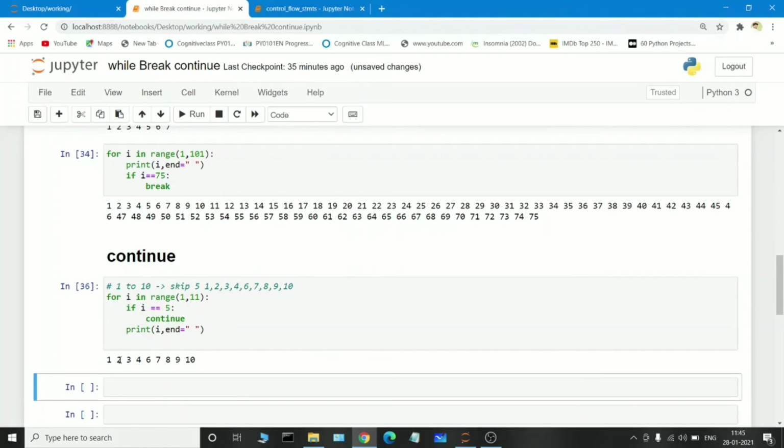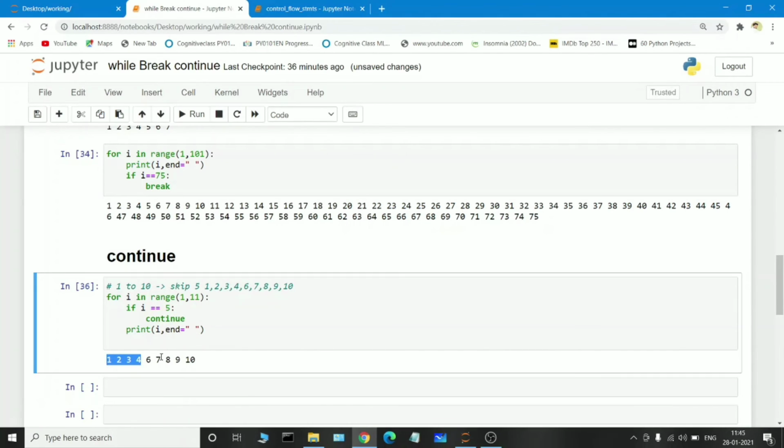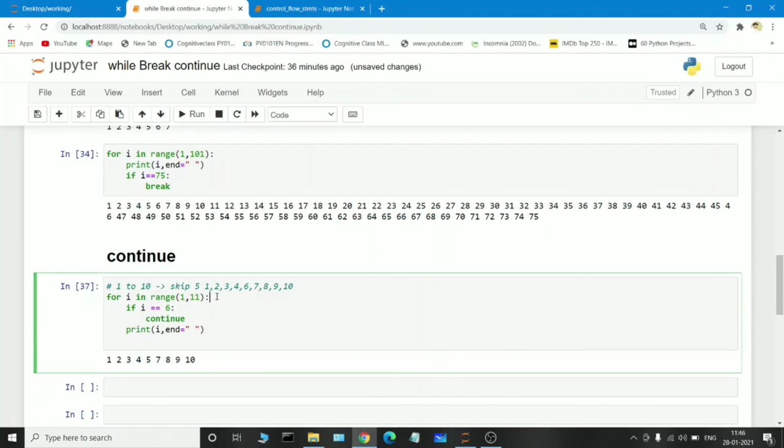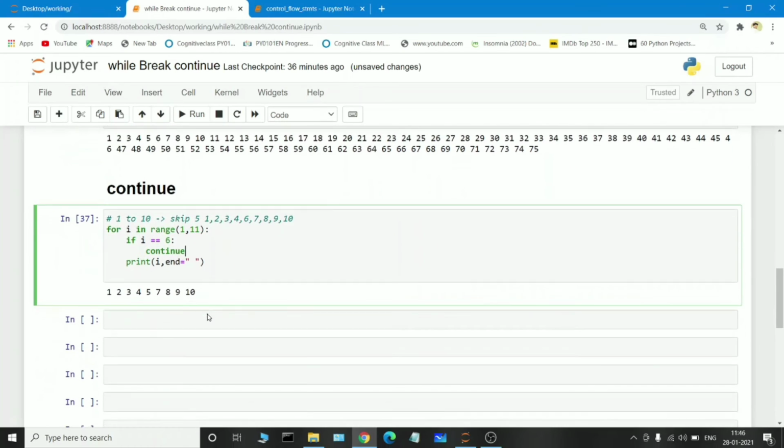See, 1 2 3 4 has been printed successfully, but for the value we have passed in the if statement, if I is equal to 5, whenever the I value is 5, we are passing a continue statement here. See, the 5 value gets skipped. Instead of giving 5, if we pass 6, see, the 6 value gets skipped. So this is the working process of continue. Whenever we pass a continue statement in a for loop, that particular value is skipped.